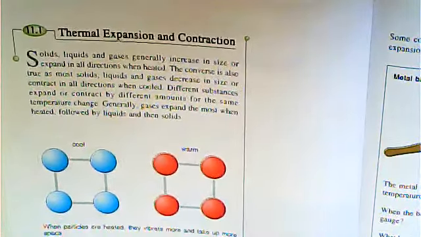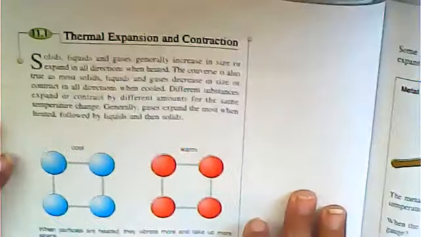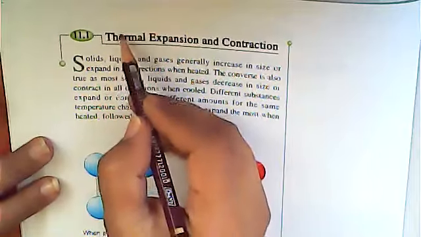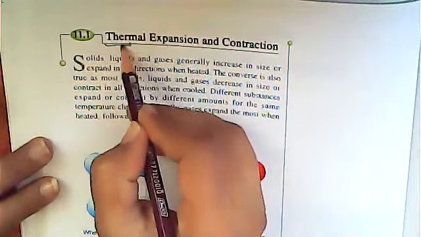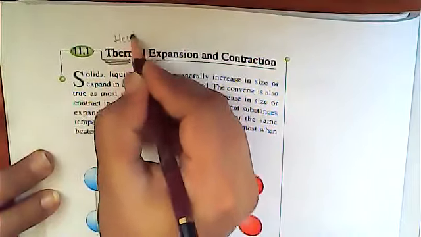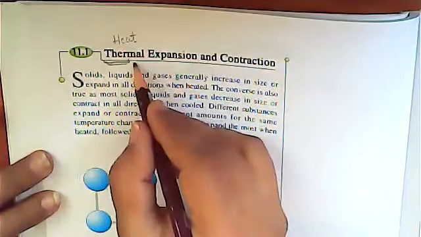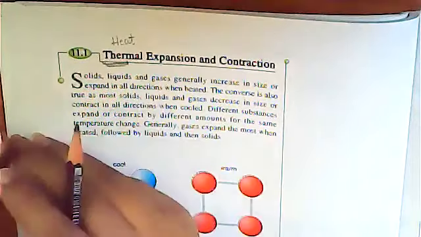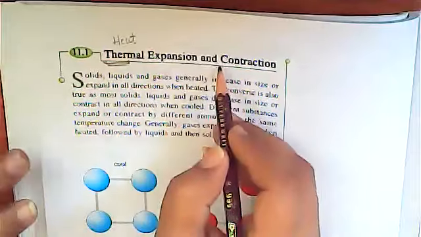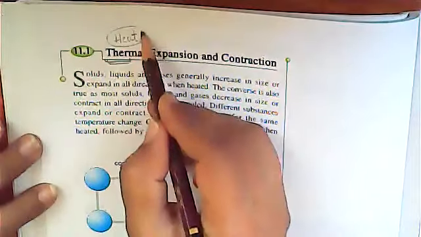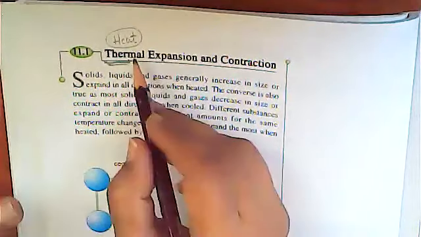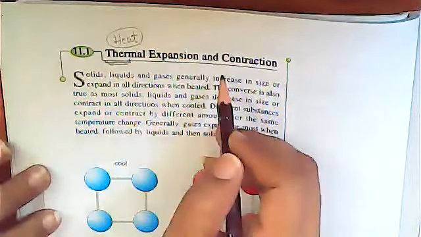The next topic is thermal expansion and contraction. The term that is used here is therm. Therm means heat. Thermal expansion, expansion means to spread something out, and contraction. So expansion and contraction with the help of heat, or due to heat. We are going to learn what thermal expansion and contraction mean.